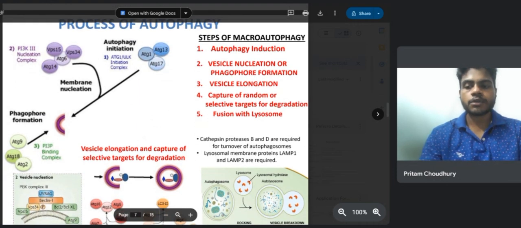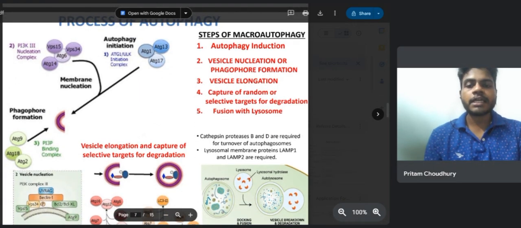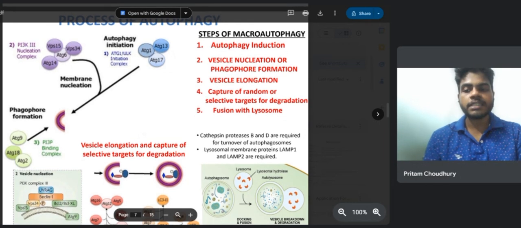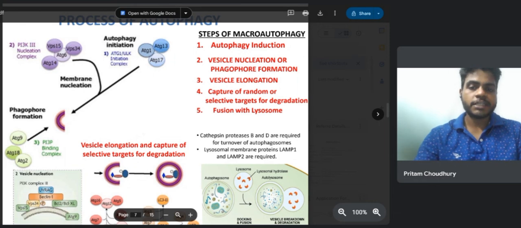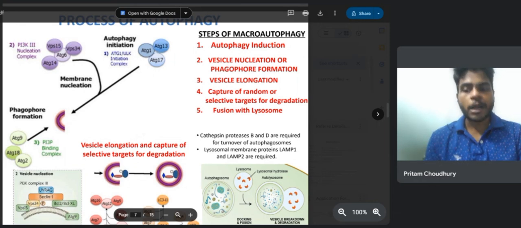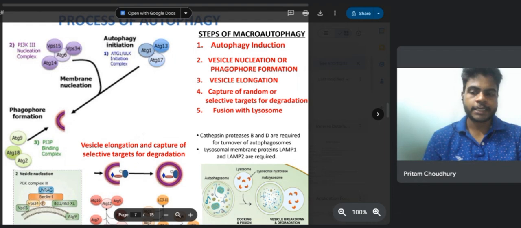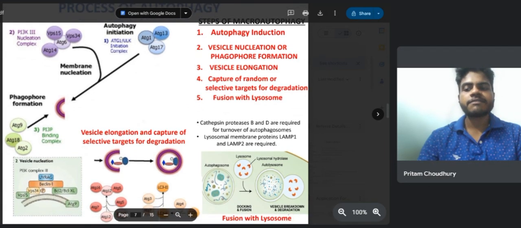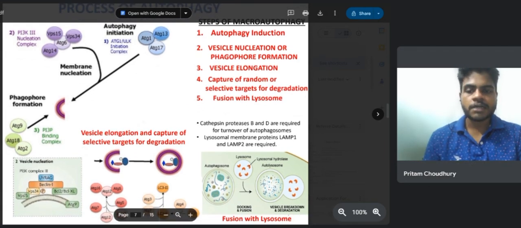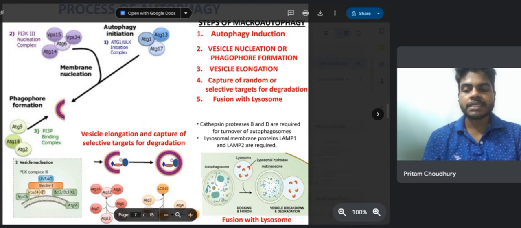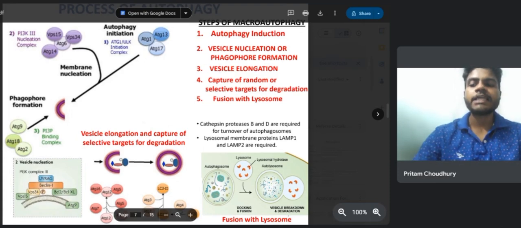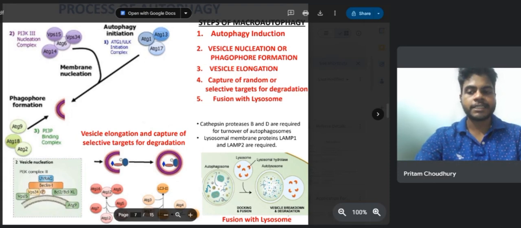Now, let's break down the steps of macroautophagy. Okay, so first, induction. The process is triggered in response to cellular needs or stress. Step number two, vesicle nucleation, also known as phagophore formation, where a vesicle starts to form and elongate. Step number three is vesicle elongation and cargo capture. So, what happens basically, the vesicle selectively or randomly captures targets for degradation.